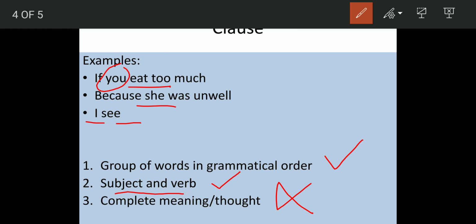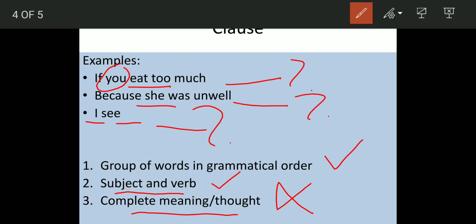So a clause is that, unlike a phrase, it has a subject and a verb. So if you find a group of words which are in correct grammatical order and which have a subject and verb, that will be a clause, but it is not conveying the complete meaning. There is something missing. If we add some parts to it, it will become complete, and then it will not remain a clause. So a clause is anything which is not conveying complete meaning, but it has a subject and a verb in it, and it is usually a part of the sentence. A clause is generally a part of the sentence.